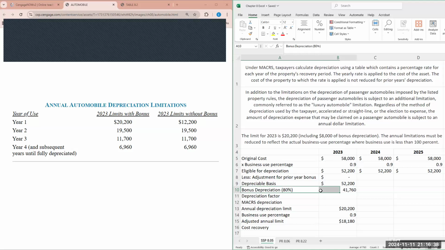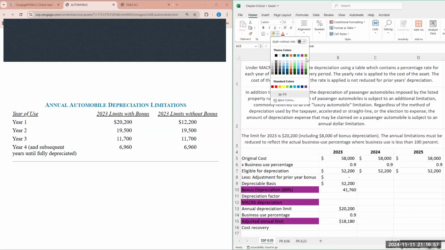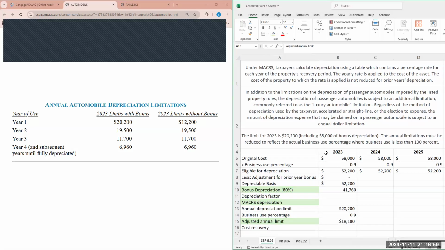I'll highlight these so we know which numbers we're using. It's either the bonus depreciation, the MACRS depreciation, which we'll use in the next chart after this, or the adjusted annual limit. I'll put these in light green.